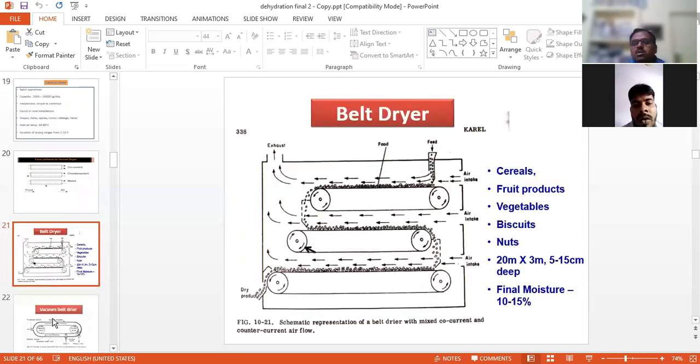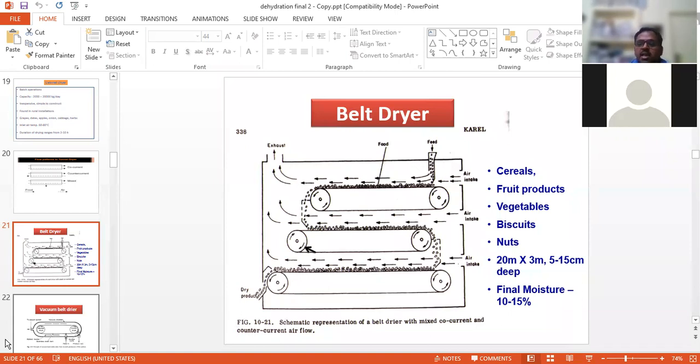So now comes the belt dryer. Belt dryer is useful particularly for cereals, grains, fruit products, and vegetables. You can see it in the biscuit industry also, and for nuts. Here we can get a final moisture of up to 10 to 15%. This type of dryer is not suited for milk and milk products.